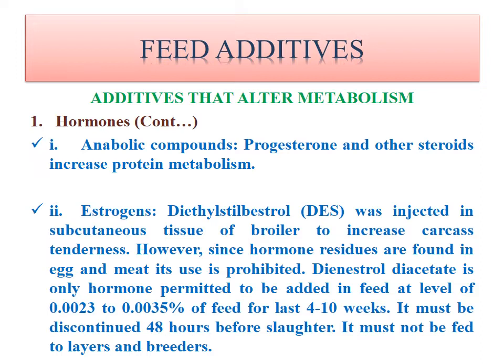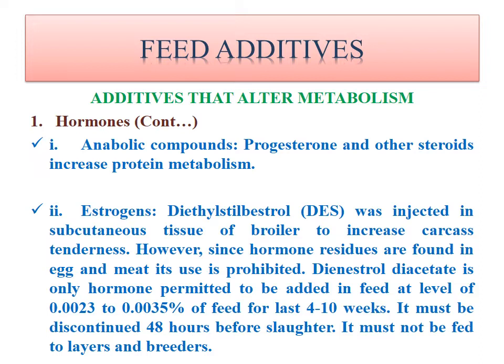So you can easily imagine that they are included in very minute quantities. Inclusion of hormones must be very careful. It must be discontinued 48 hours before slaughter. It must not be fed to layers and breeders.